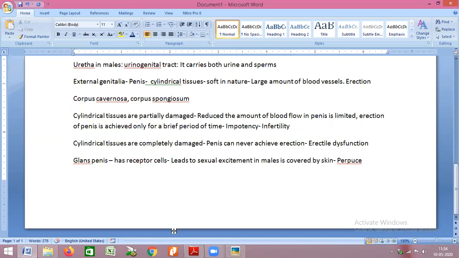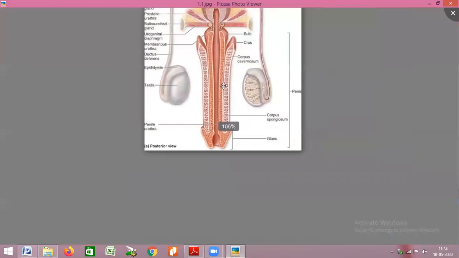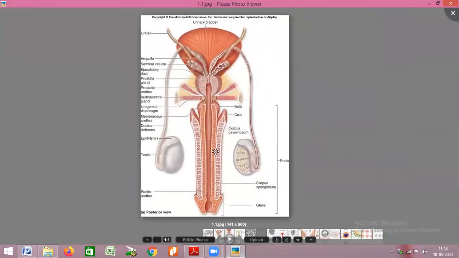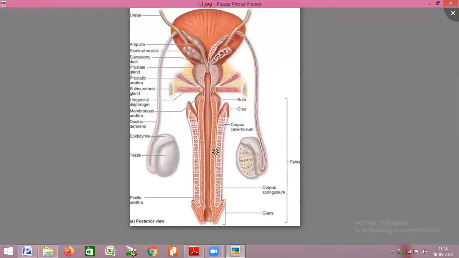Okay. So this is about the male reproductive system, how sperms are getting formed, and how your reproductive system works. Anyone is having doubt up till here? Okay.